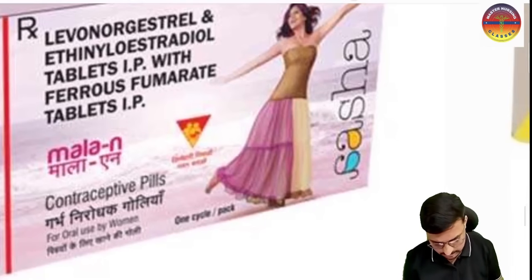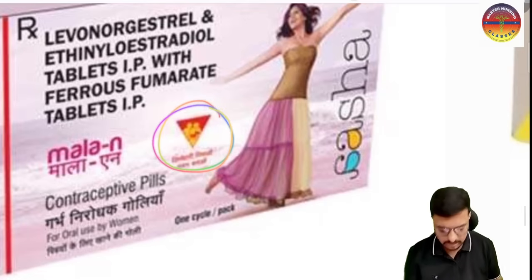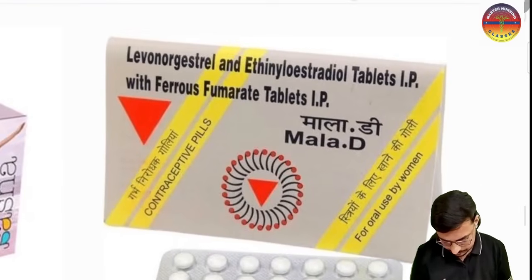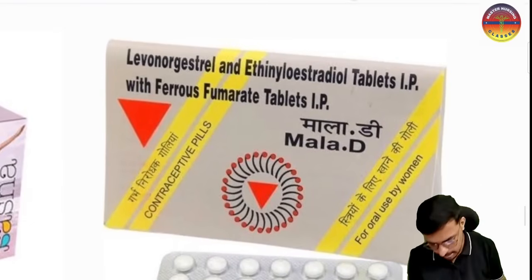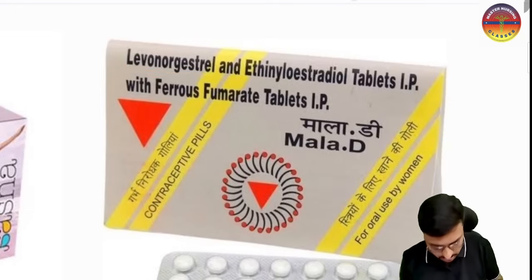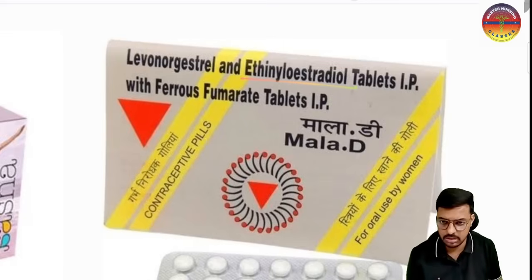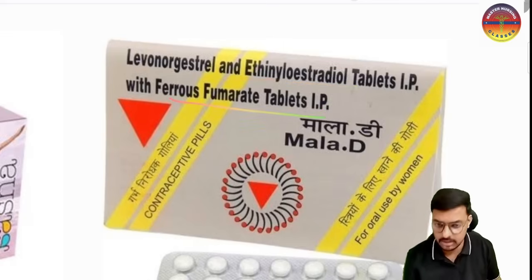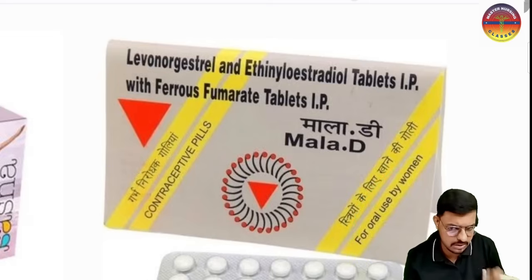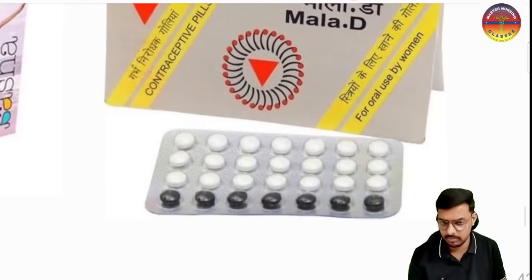You can see the symbol of the National Family Planning Program here. Then Malady also has the same: levonorgestrel as progesterone and ethinyl estradiol as estrogen with ferrous fumarate, for oral use in women. Both are oral contraceptives. This one we will get outside the hospital also, in a medical shop.